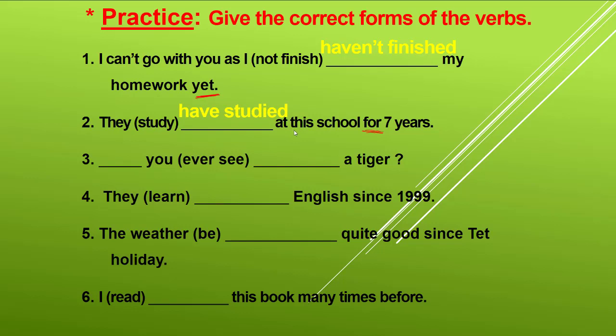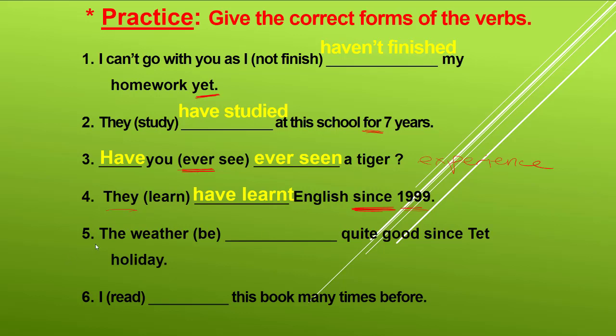They have studied at this school for 7 years. Okay, so ever, there is "ever" here. Have you ever seen a tiger in your life? It's about experience. We are talking about experience, so we should use present perfect tense here. Since, as you see, when you see "since" and the date here, we should use present perfect tense. I, you, we, they have; he, she, it has. Here, they. So we should use have learned English since 1999.